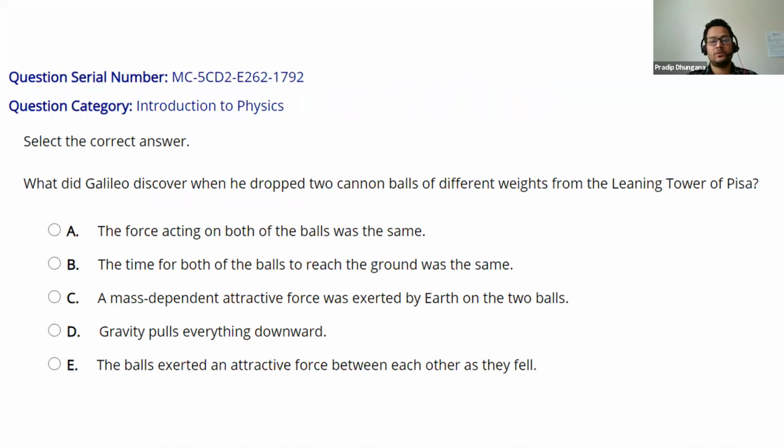Whenever we drop two or more balls from the same height, we have different choices. The first one is, the force acting on both of the balls was the same. That's not the correct choice. The time for both of the balls to reach the ground was the same. That is the correct choice. If there is no air friction and we drop objects with different mass, they will hit the ground at the same time. So the correct choice is B. Go to the next problem.